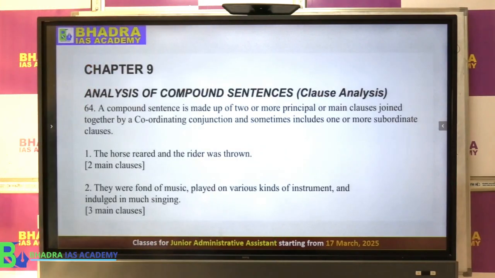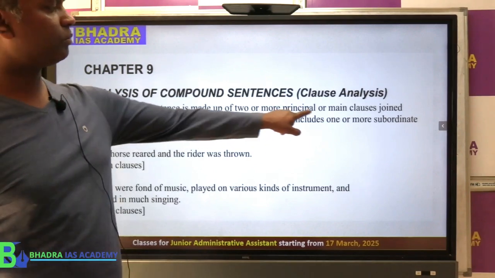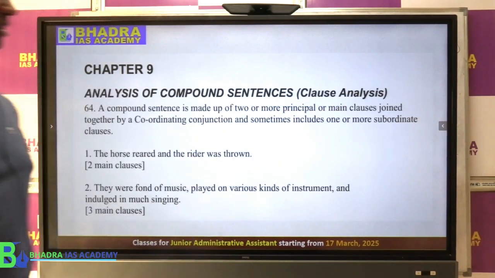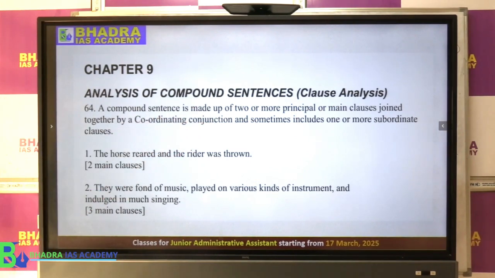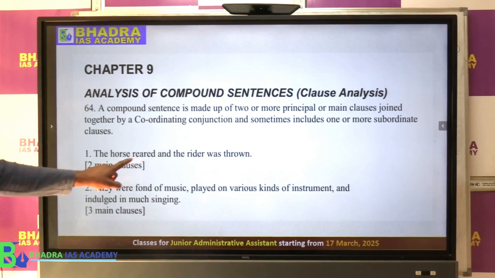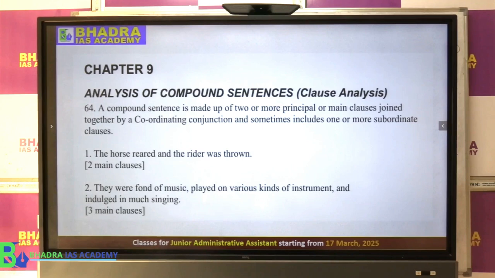Like for example, if you look at the definition of compound sentence in Wren and Martin ka standard book, a compound sentence is made up of two or more principal or main clauses. Normally they are joined by a conjunction. For example, the horse reared and the rider was thrown, right? So we have two main clauses. They are joined by and. Okay.